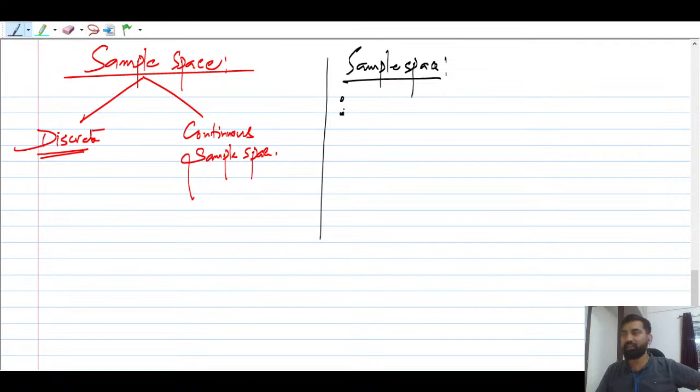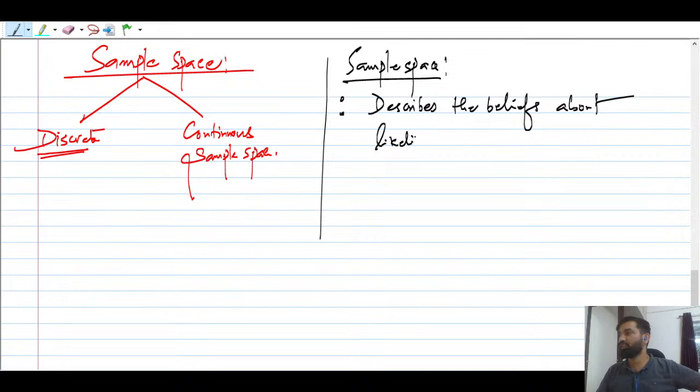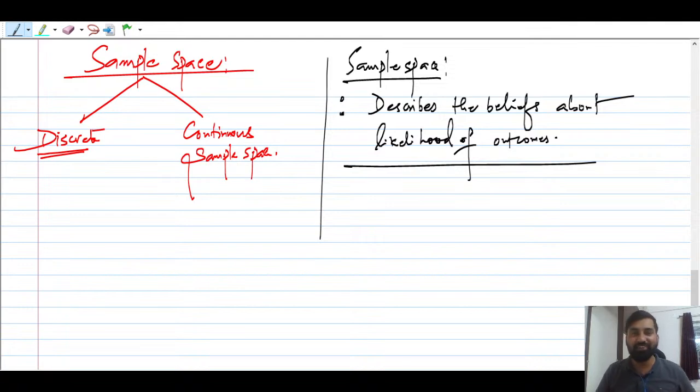It describes the belief about the likelihood of the outcome. This is very important. What does sample space do?